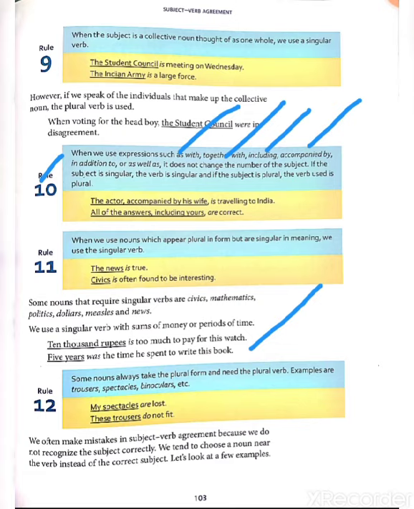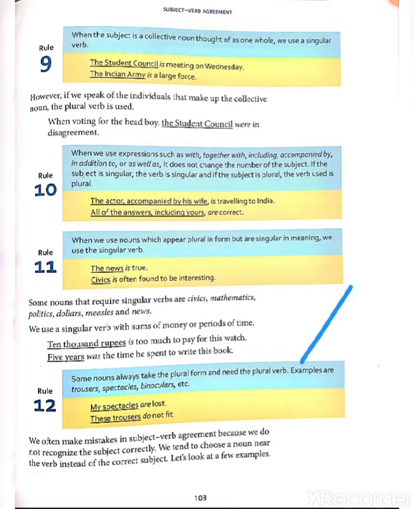Okay. Next rule is rule number 12. Some nouns always take the plural form and need the plural verb. Examples are trousers, spectacles, binoculars, etc.